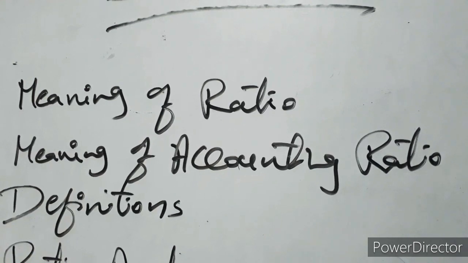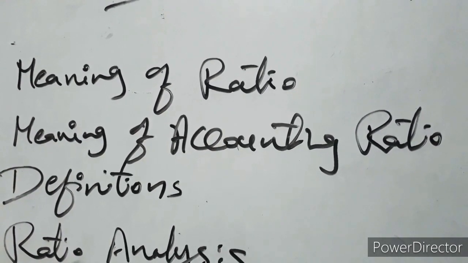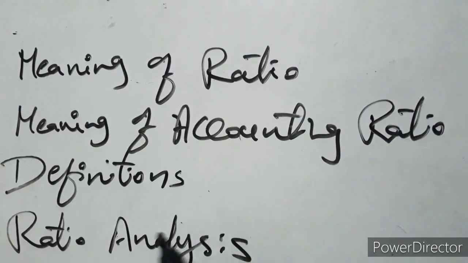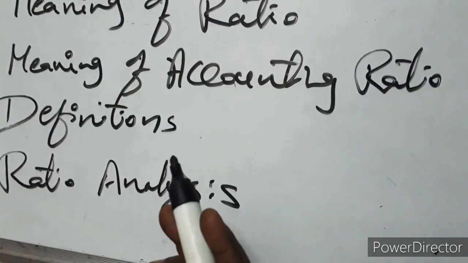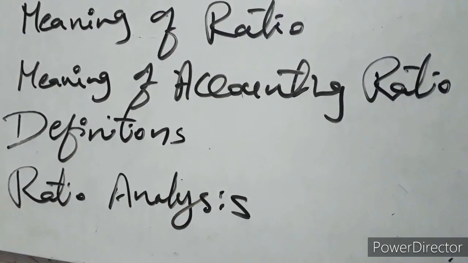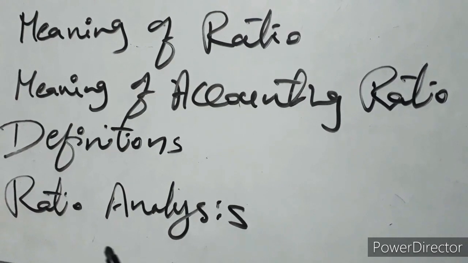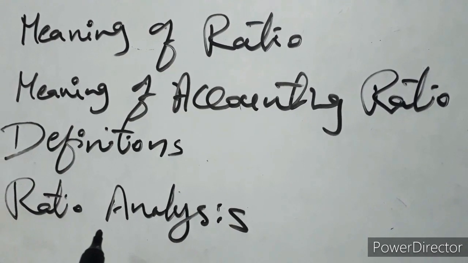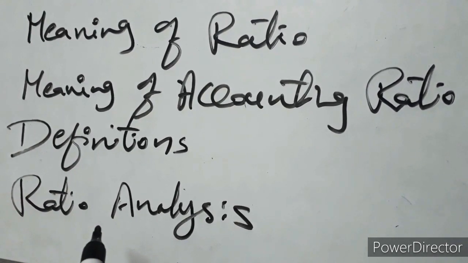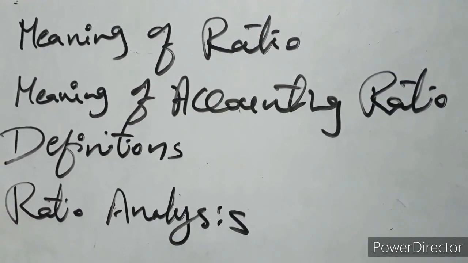You know that already. Financial statements are nothing but the balance sheet, profit and loss account, cash flow, fund flow, and all other statements. From those statements, whatever information is required is collected, the relationship is found and the ratios are calculated. That is called the accounting ratios.